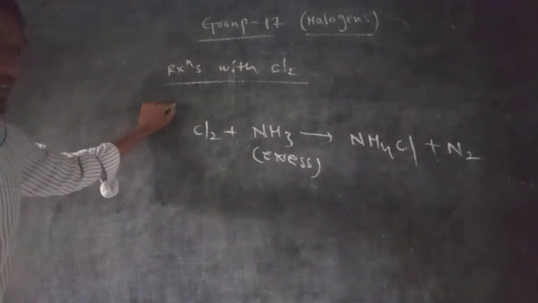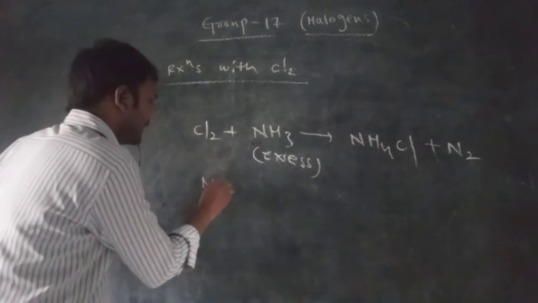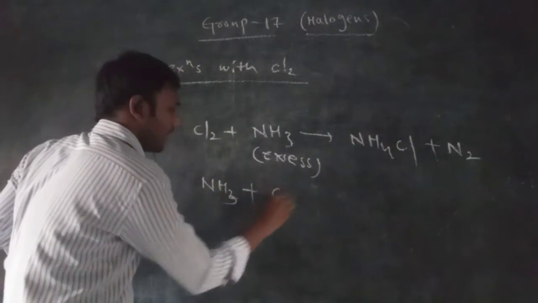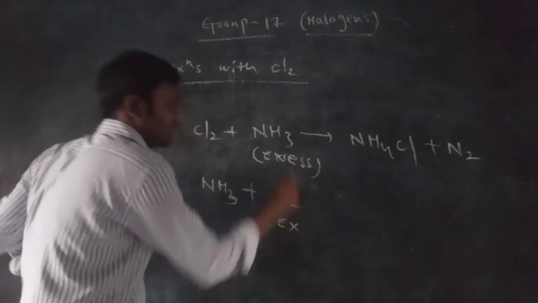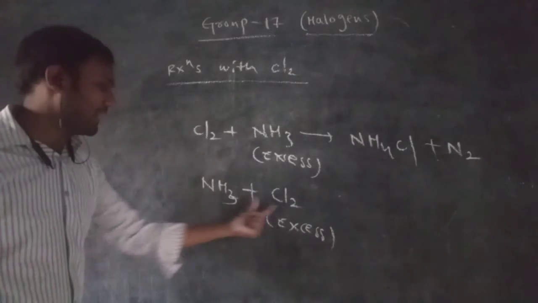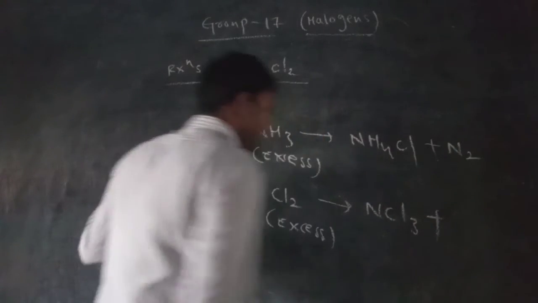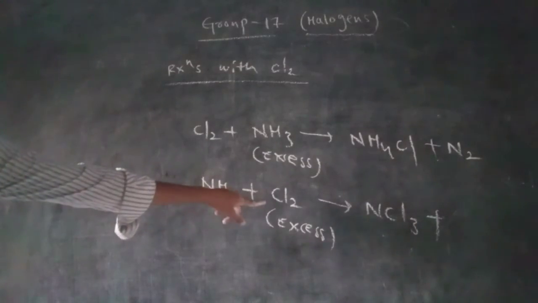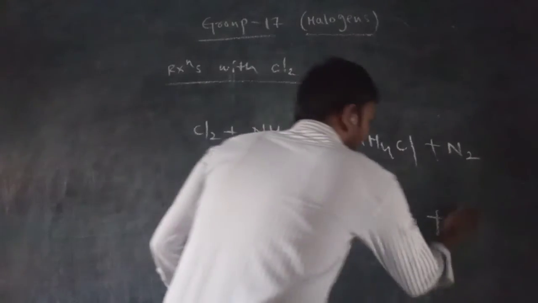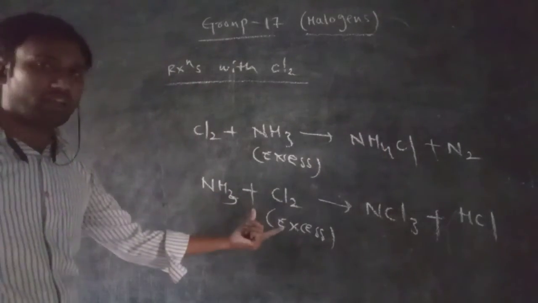But the same ammonia reacts with excess of chlorine. In the starting case, ammonia was in excess. Now chlorine is in excess. When ammonia reacts with excess of chlorine, NCl3 will be formed. At the same time, hydrogen and chlorine are there, so hydrogen chloride will also be formed.